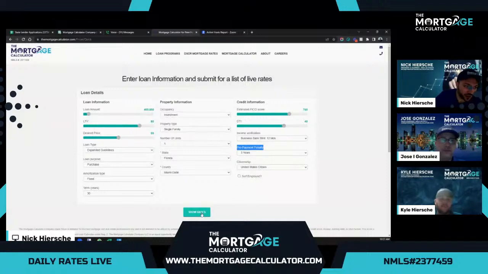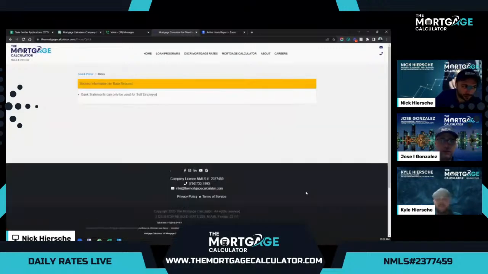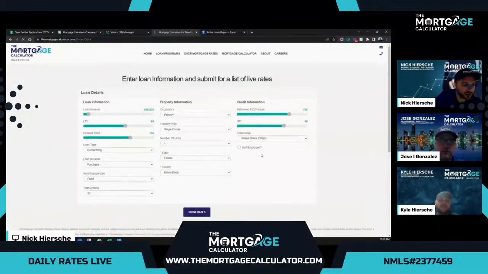And let's check out the rates today. Oops, and I always forget that. Got to click self-employed. Set this back up. You see these are live, so it's giving me errors live. So for bank statements, we do have to be self-employed. So that borrower does have to be self-employed. Everything else is the same now, so this should work now.